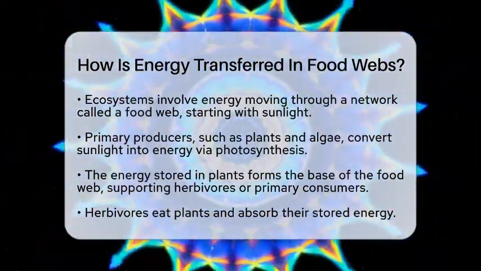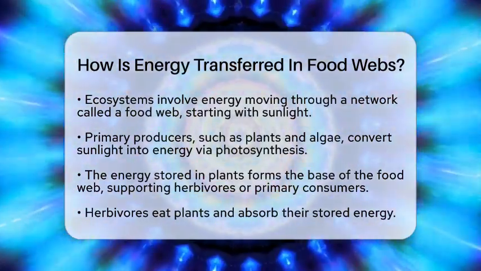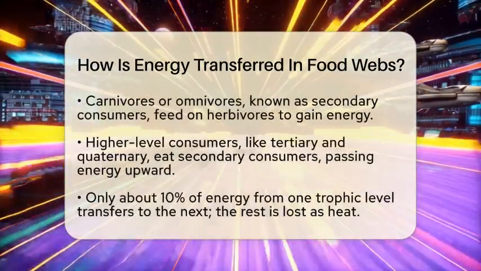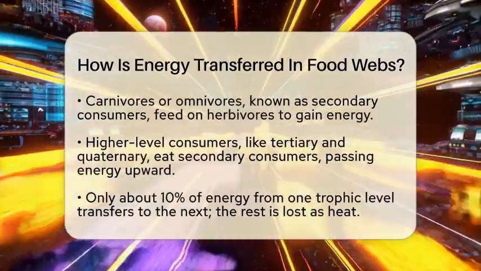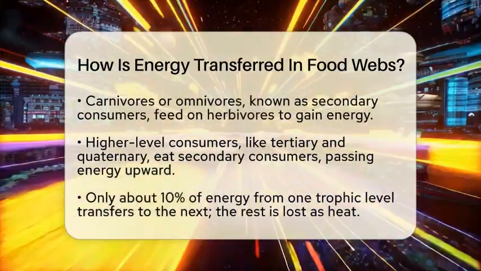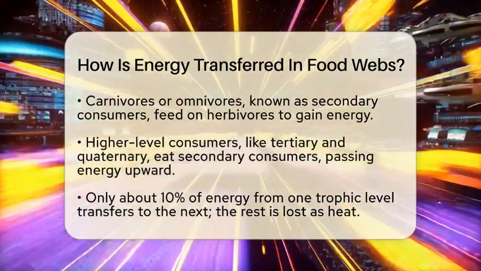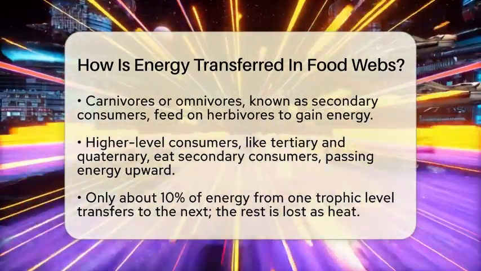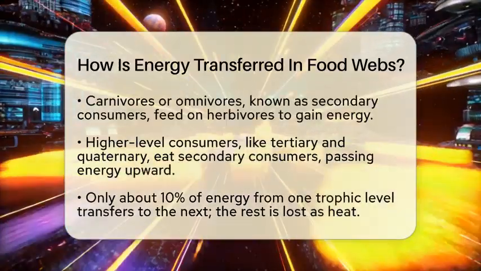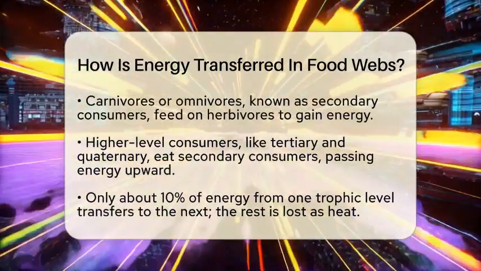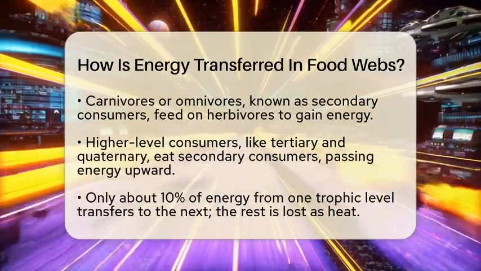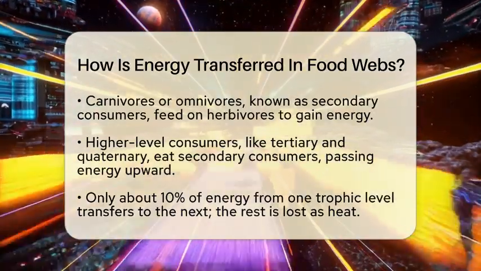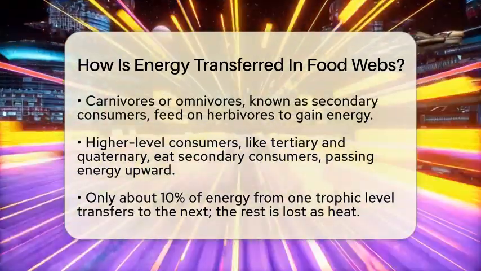When herbivores, or primary consumers, eat these plants, they take in the energy stored in the plant tissues. Next, carnivores or omnivores, known as secondary consumers, feed on these herbivores, gaining energy from their prey. Higher up the chain, tertiary and even quaternary consumers eat the secondary consumers, passing energy along. Each of these steps happens at different levels called trophic levels.